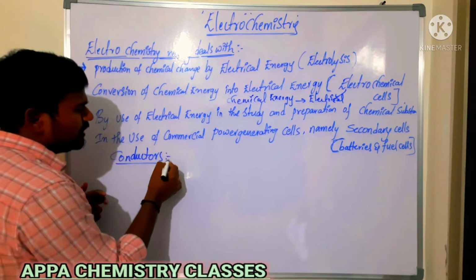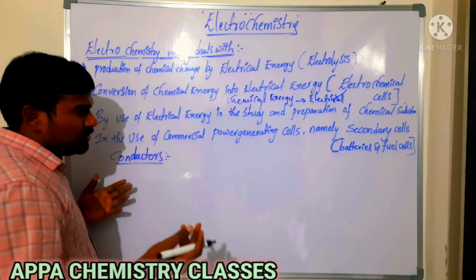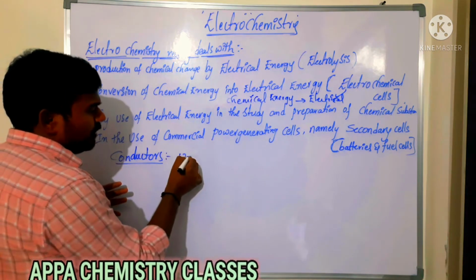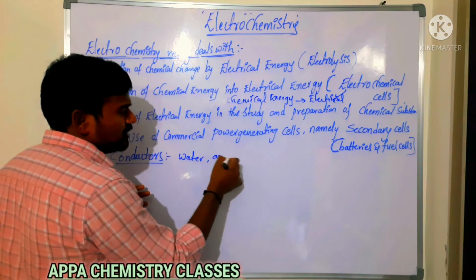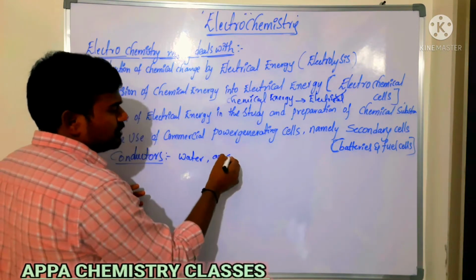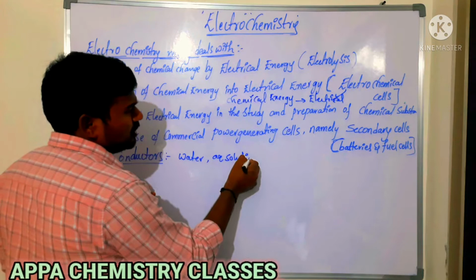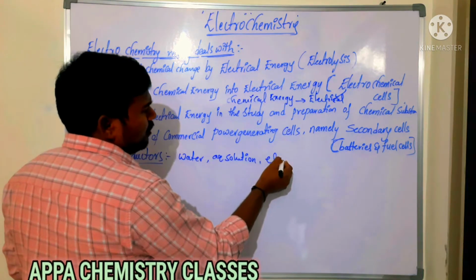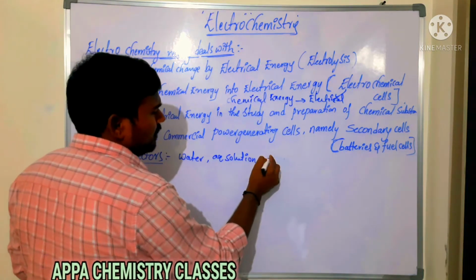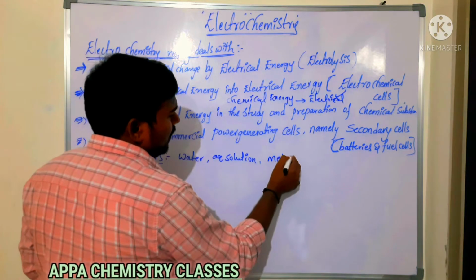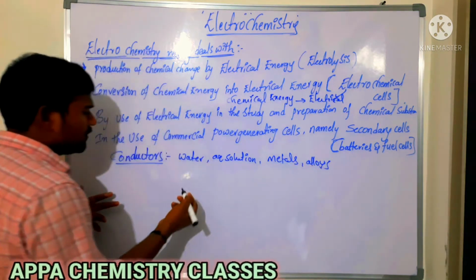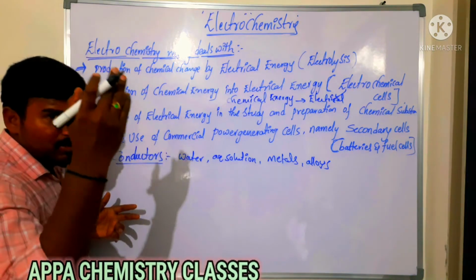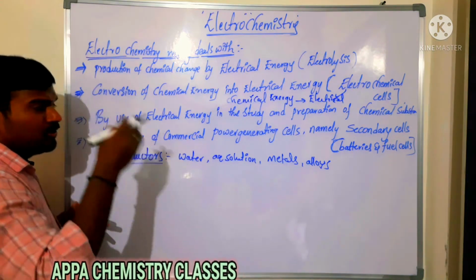Examples of conductors we know are many: water, normal tap water, aqueous solutions of acids and salts, and also metals and alloys. Electric wires are good conductors of electricity.